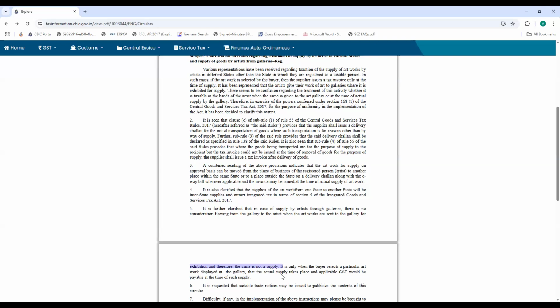But in cases wherein it is not confirmed that the goods would be supplied, then the benefit of this circular, with the principle laid down in it, can be taken. Oh, so you mean to say we have to analyze whether my goods are going to be sold or not?